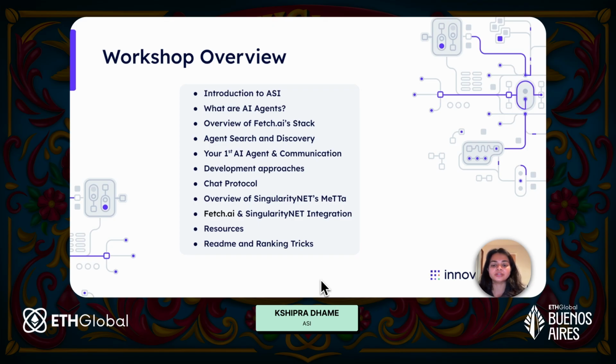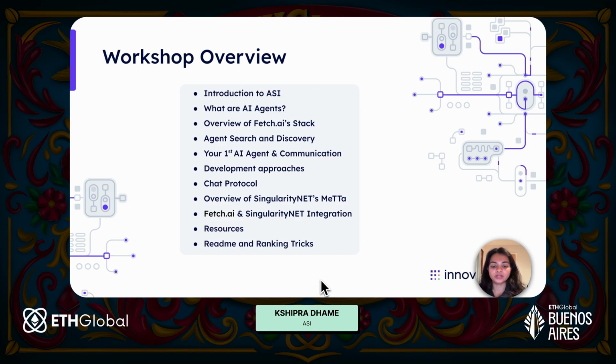Then we will discuss the different approaches that you can take for creating your AI agent, and the most important bit, the chat protocol. I will show you how you can enable agents with chat protocol, as this is very crucial to be eligible for the prizes in the hackathon. So all of your agents must have the chat protocol enabled with them.